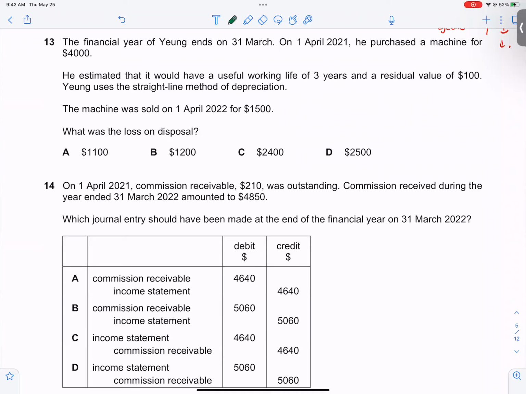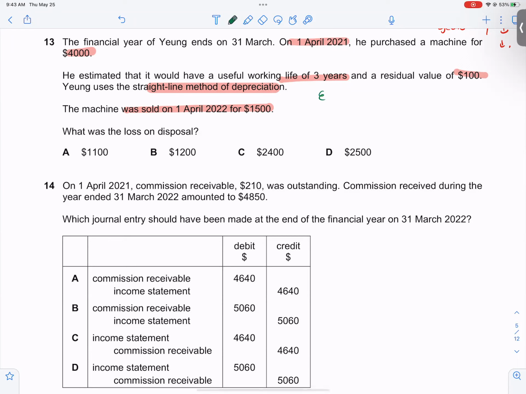Let's go to the next one. The financial year of Yuan ends on 31st March. On the 1st April, he purchased a machinery for 4,000. So in 2021, he purchased the machinery for 4,000. He estimates that its useful life is 3 years, residual value is 100, and he is using the straight line method of depreciation. The machine was sold on 1st April 2022 for 1,500.